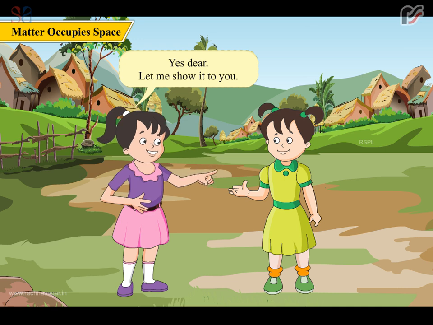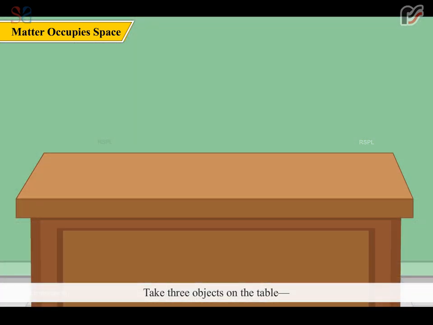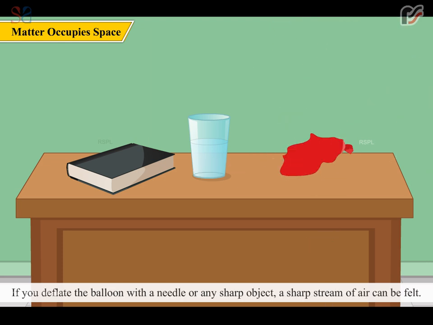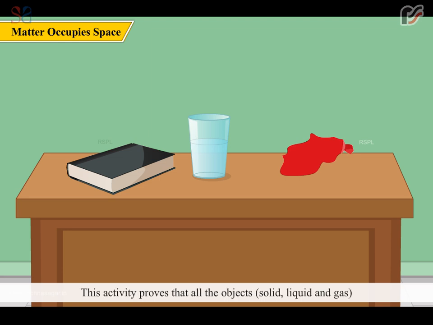Yes, dear. Let me show it to you. Take three objects on the table. A book, water in a glass, and a balloon filled with air. If you deflate the balloon with a needle or any sharp object, a sharp stream of air can be felt. This proves that gases are also matter. This activity proves that all the objects, solid, liquid, and gas, occupy space and are made up of matter.